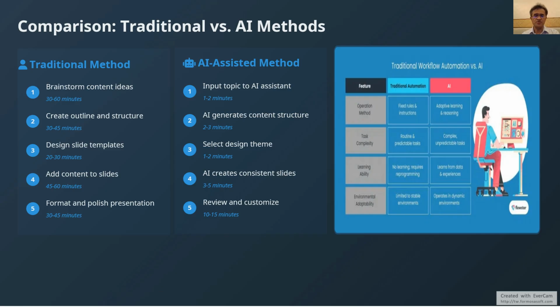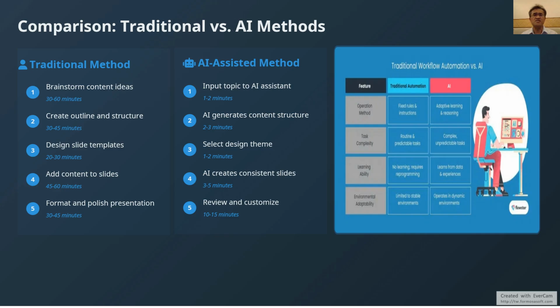Let's compare the traditional and AI-assisted methods step by step. In the traditional method, we would brainstorm content ideas for 30 to 60 minutes. Create outline and structure, 30 to 45 minutes. Design slide template, 20 to 30 minutes. Add content to slides, 45 to 60 minutes. Format and publish the presentation, maybe about 30 to 45 minutes.